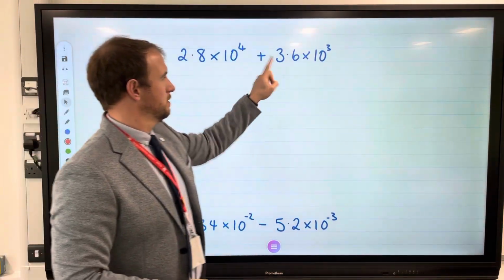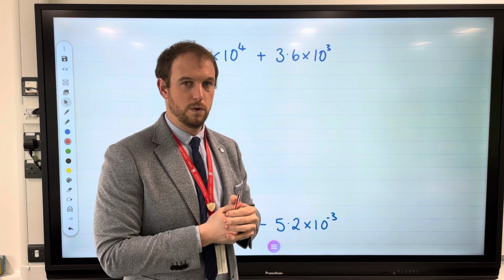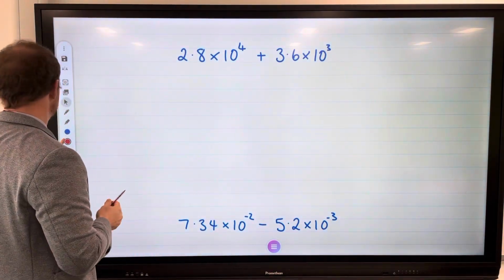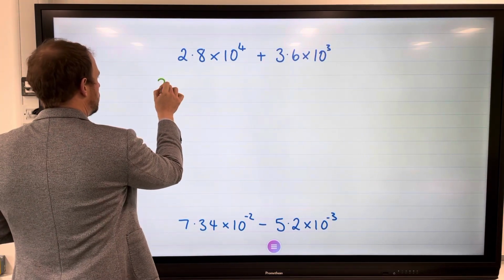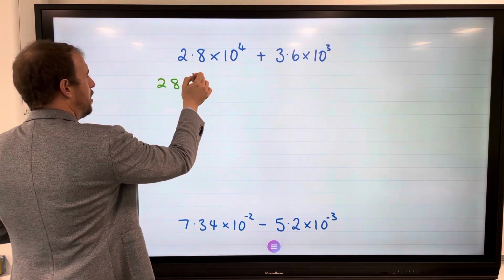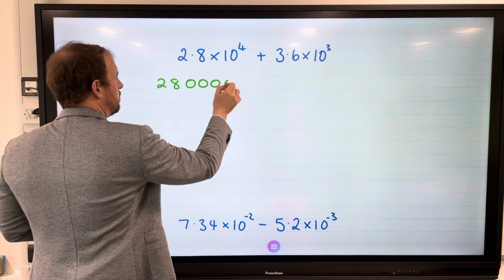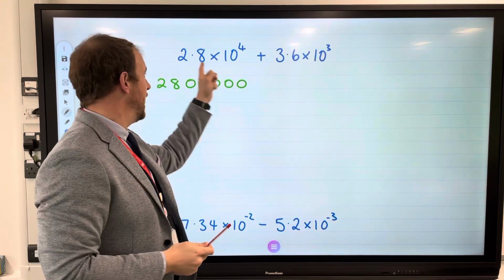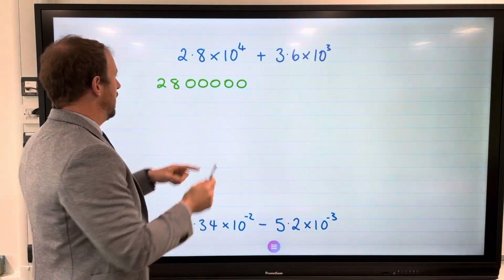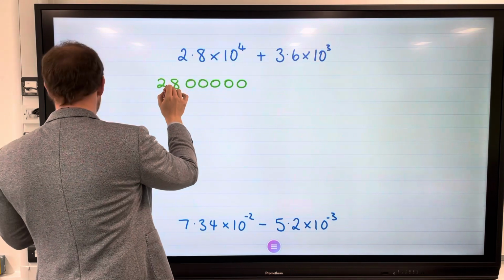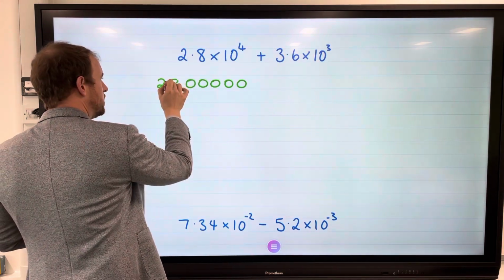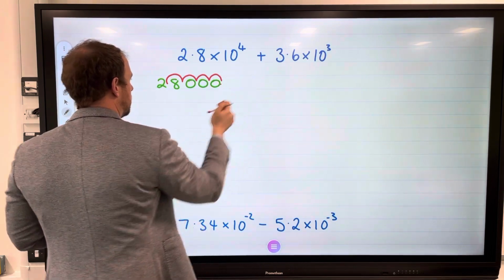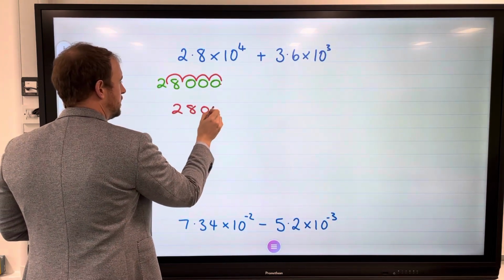Okay, this time I've got decimals. Doesn't make a difference whatsoever. We need to convert this into an ordinary number. So then I've got 2, 8. Now, like in the other video, I'm going to write down just a random amount of zeros after the decimal point. And then you'll see here we've got 4 steps. So the decimal point was in there, 4 steps, 1, 2, 3, 4. And the extra zeros can go, so then I've got 28,000.